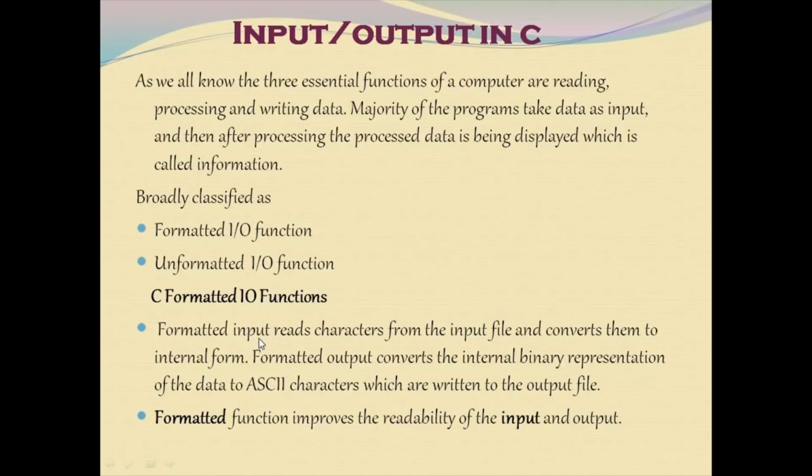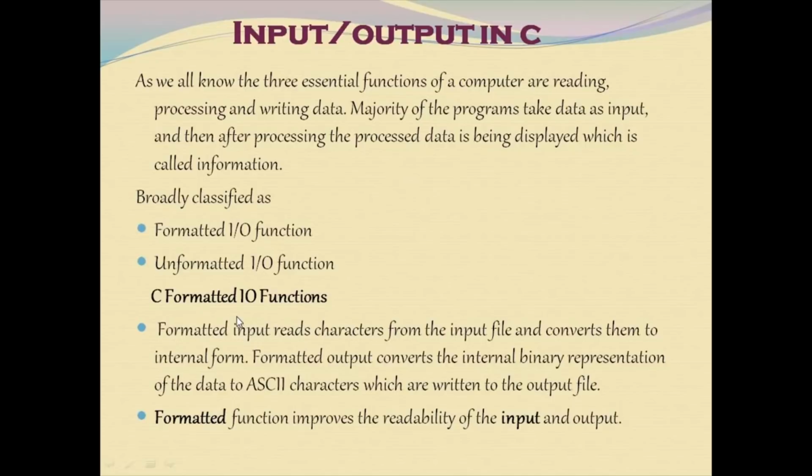Formatted input reads the characters from the input file and converts them to the internal form. Formatted output converts the binary representation of the data to ASCII characters, which is written back to the output file.